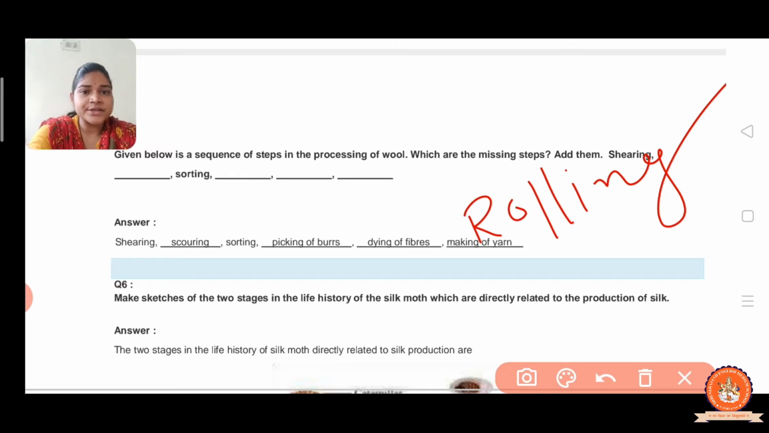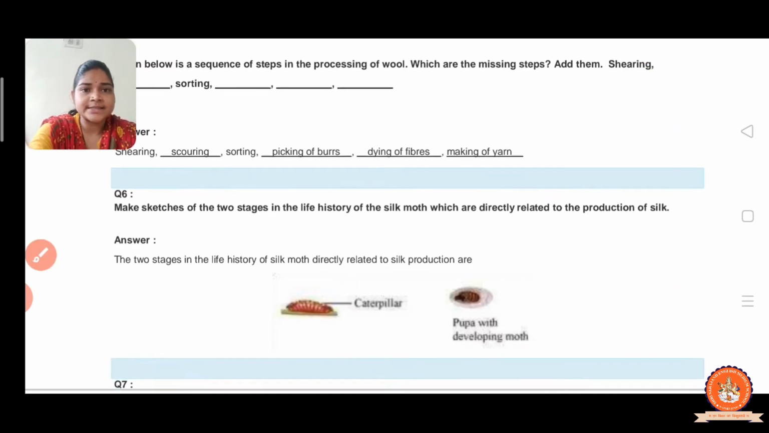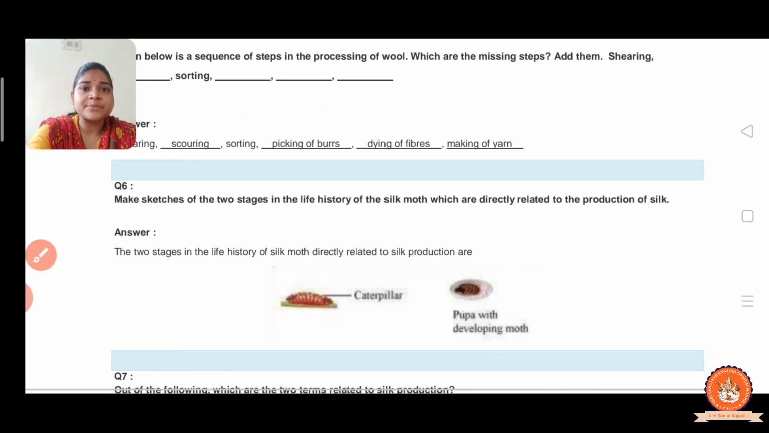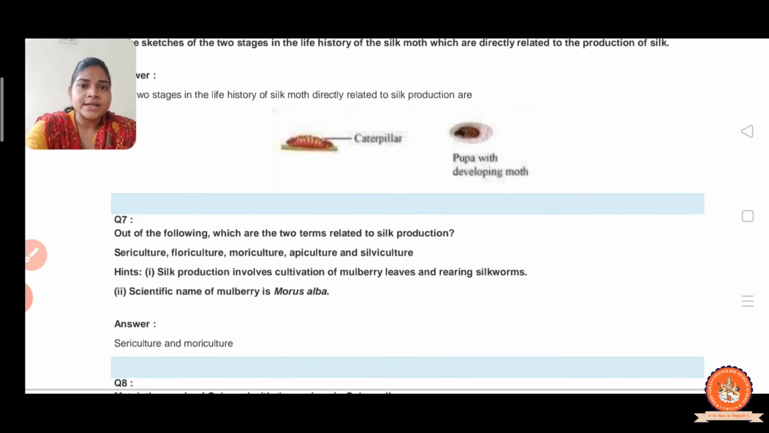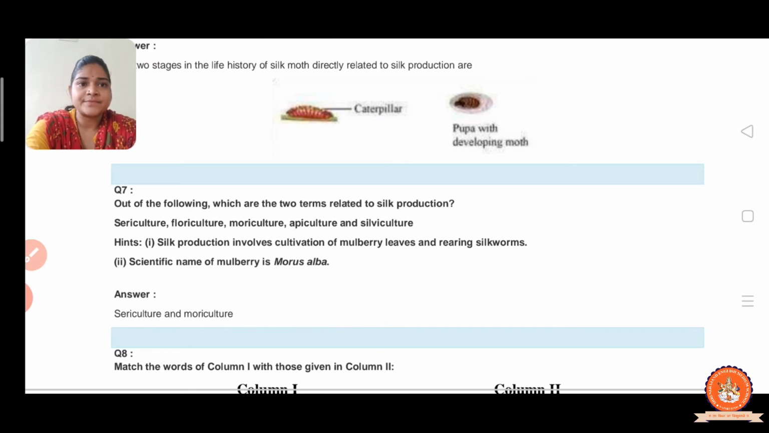Now the next question is question number 6. Make a sketch of two stages in the life history of the silk moth which are directly related to the production of silk. So here two stages are to be given. Draw properly.